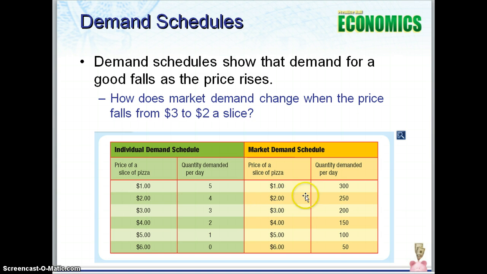Well, if we look at the market demand schedule, you'll notice that the quantity demanded is much larger than the individual. This is because we're including everybody that would be interested in buying a slice of pizza. So maybe this would be your own individual demand schedule for a slice of pizza in the cafeteria, whereas the market demand schedule would be if we polled everyone in the cafeteria to see how many slices of pizza would be demanded at specific prices.